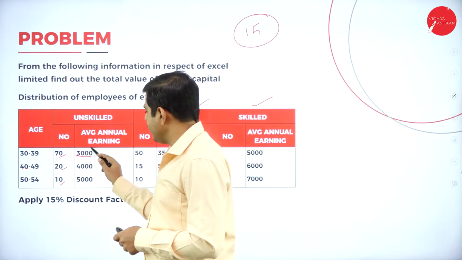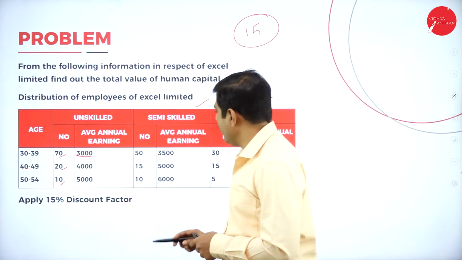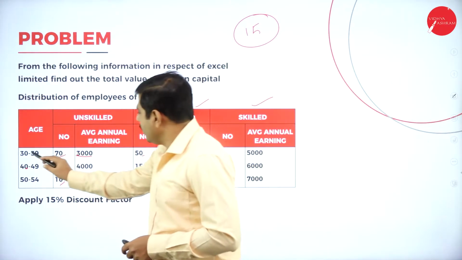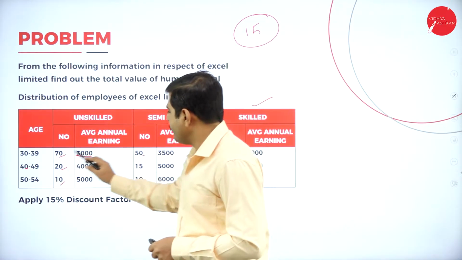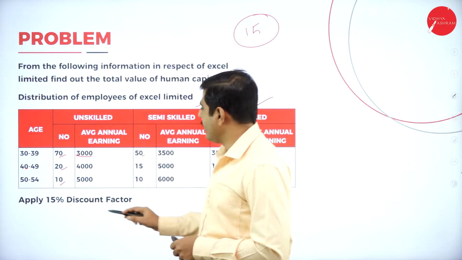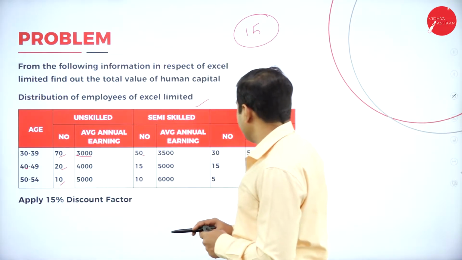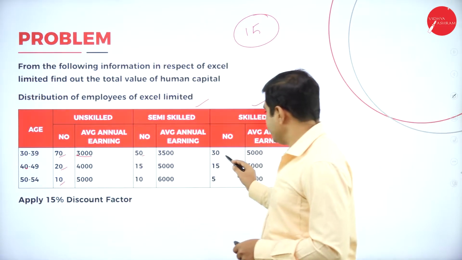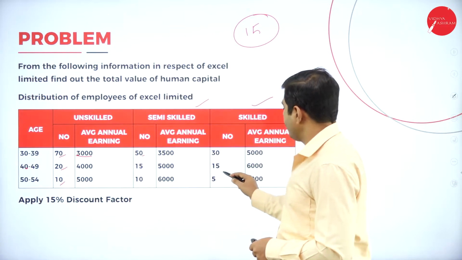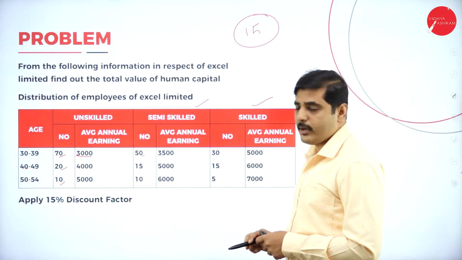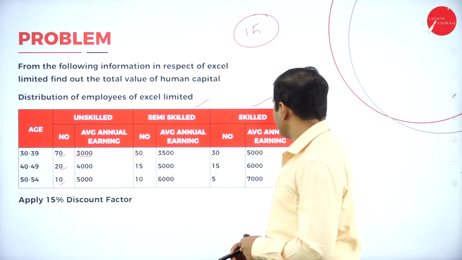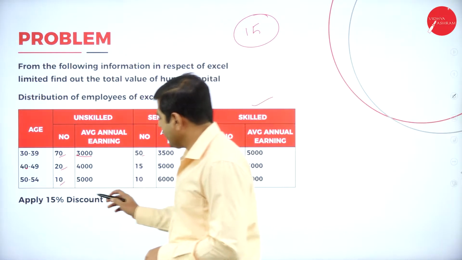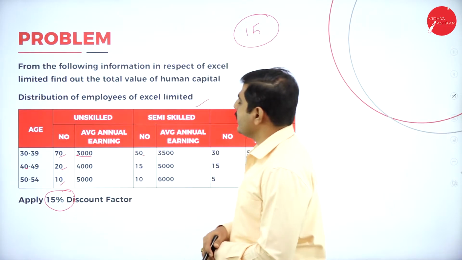Their earning is 3,000, 4,000, 5,000 respectively. Again, coming to semi-skilled, in the age group of 30 to 39, we have 50 employees, 40 to 49, we have 15 employees, and 50 to 54, we have 10 employees. Again, coming to skilled, 30 to 39, we have 30 employees, 40 to 49 age group, 15 employees, and 50 to 54 age group, we have 5 employees. Their earning is 5,000, 6,000, and 7,000 respectively. The discount factor given is 15%. Now let's go to the problem.